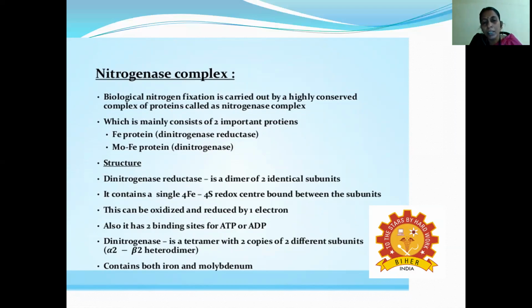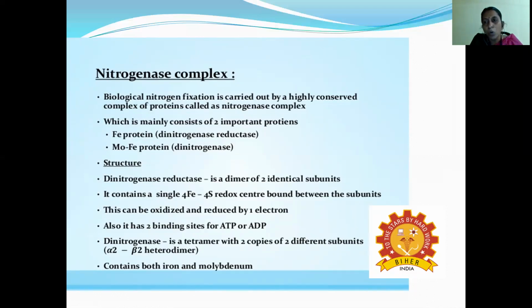And it contains a single 4 iron and 4 sulfur redox center, bound between the subunits. This can be oxidized or reduced by one electron. Because it has both oxidation and reduction reactions, oxidoreductase reactions can be involved. And it also has a binding site for ATP molecules. And dinitrogenase is a tetramer. Tetramer means 4 subunits, with 2 copies of 2 different subunits, alpha 2 and beta 2. Therefore, it is a heterotetramer.